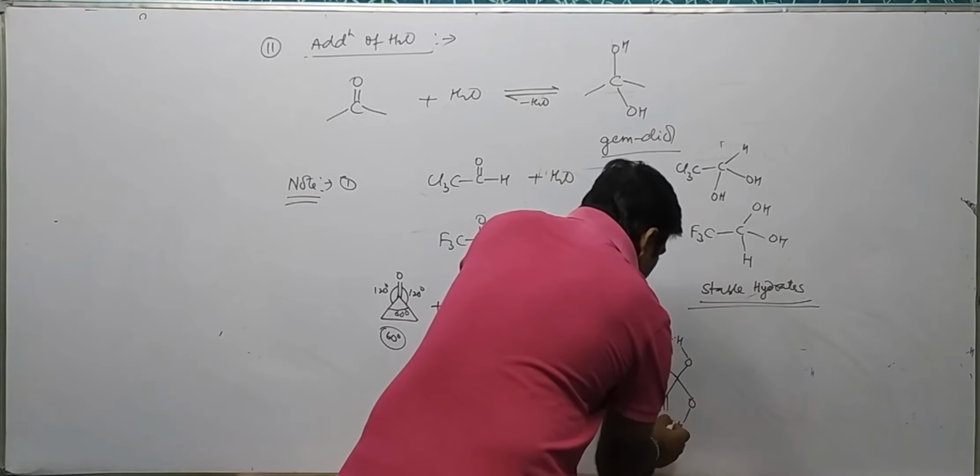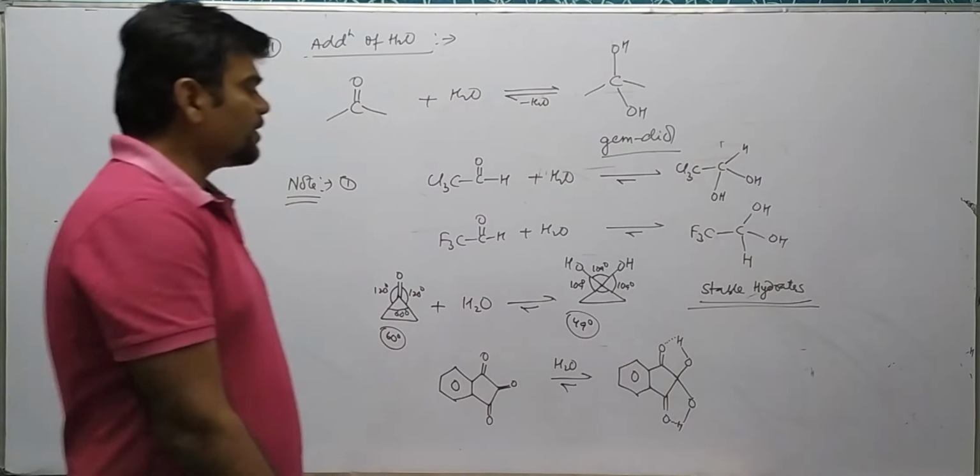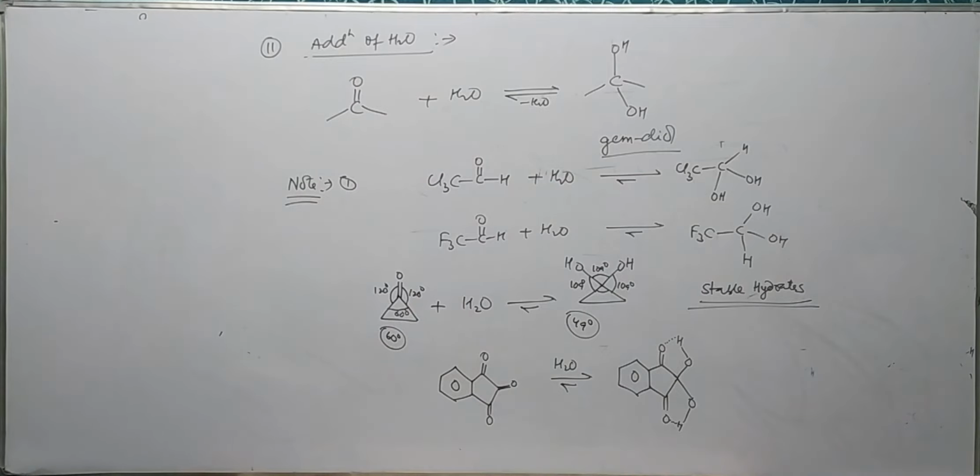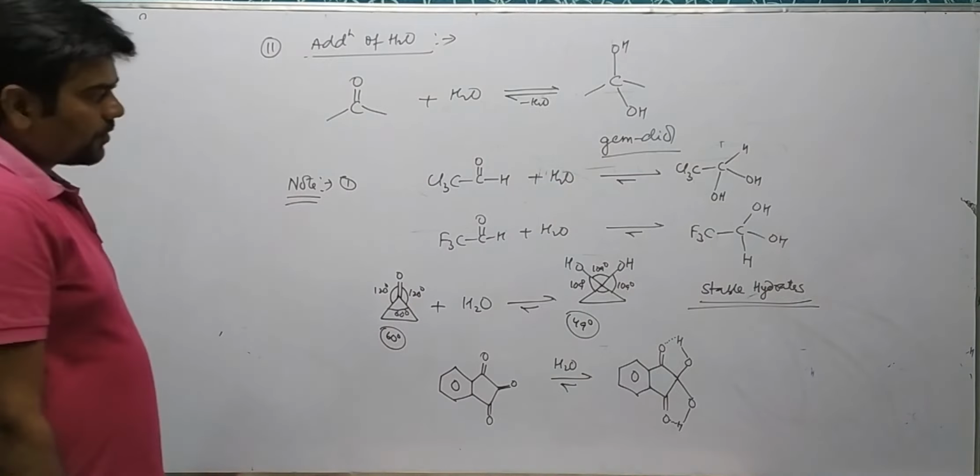There is intramolecular hydrogen bonding which will stabilize it. So ninhydrin hydrates are stable.